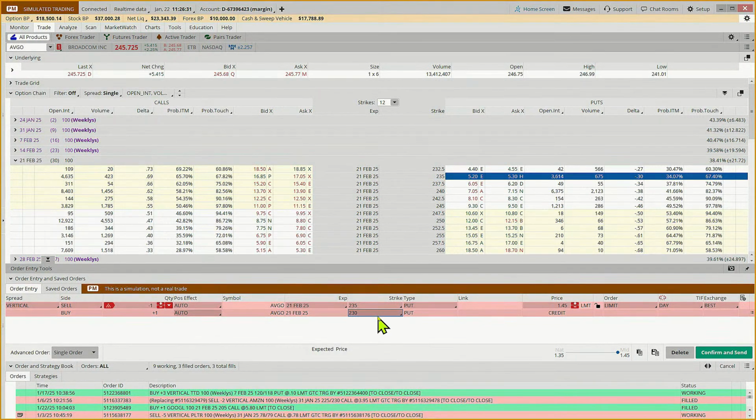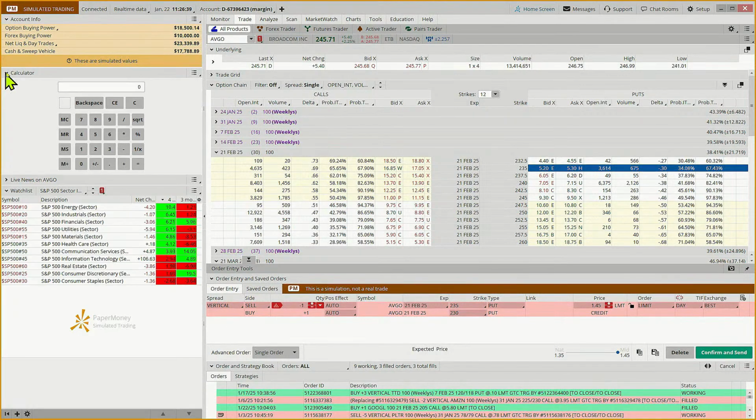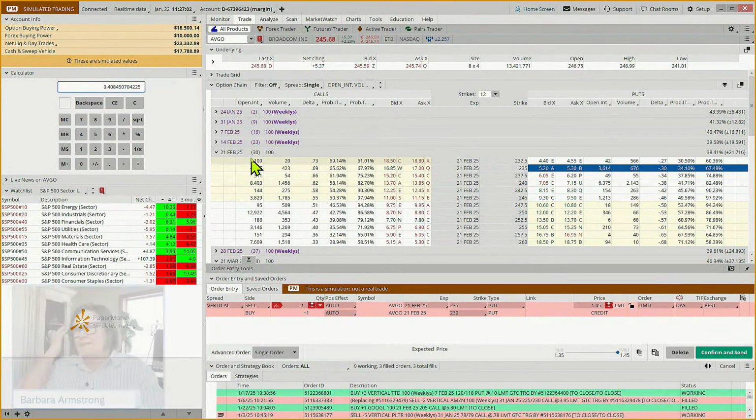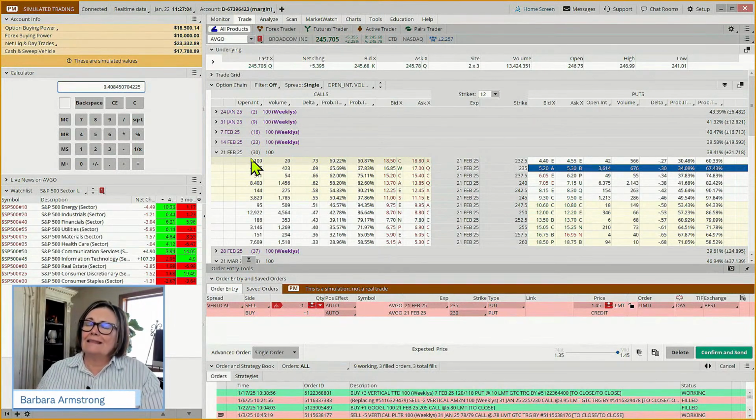Now, how much are we risking? Well, we're risking $5 minus $1.45, or $3.55. And so our rule of thumb is that if we can make $1.45 and we're risking $3.55, 145 divided by 355, what's our potential return on risk? Well, it's 40%. And we're going to be in this trade for 30 days. So our rule of thumb is, if we're in it for 30 days, we want at least a 30% return on our risk.